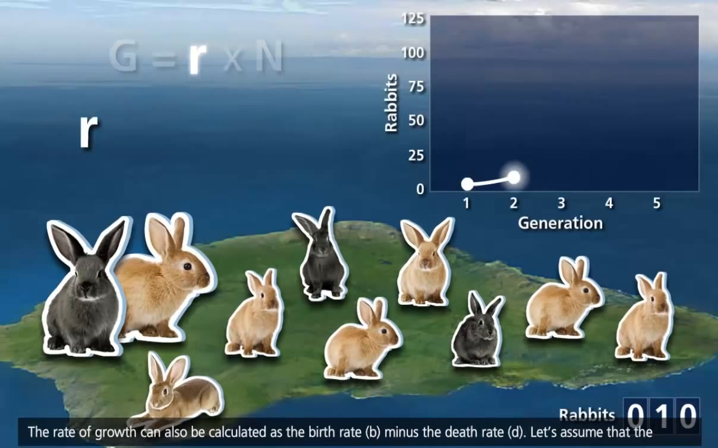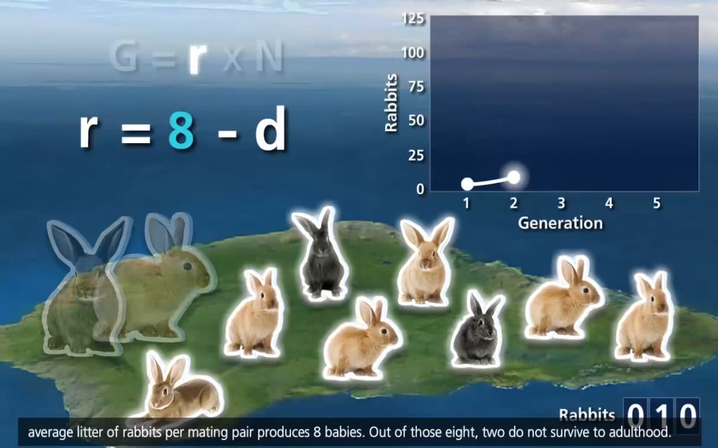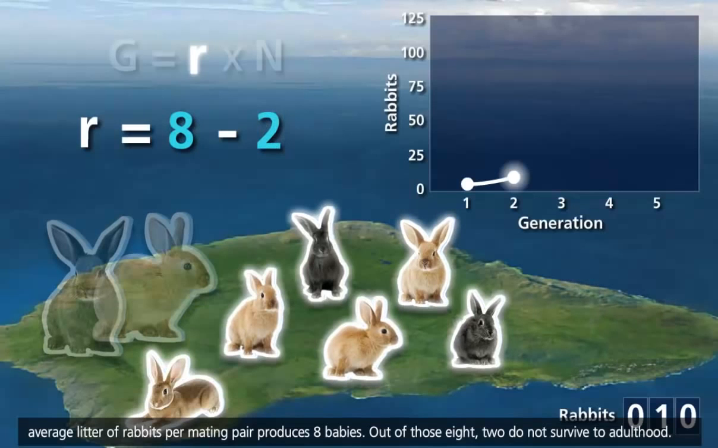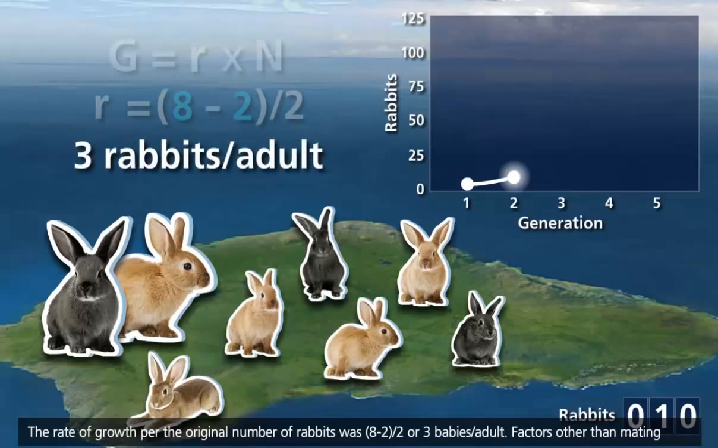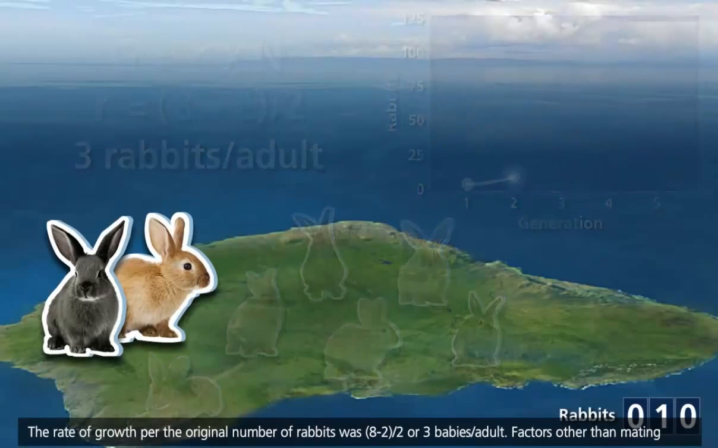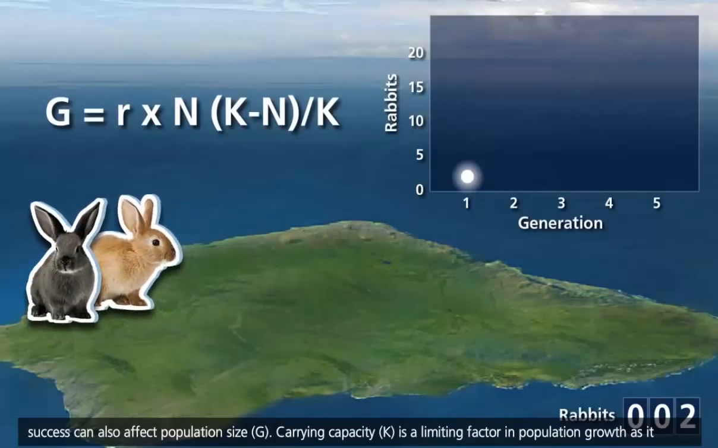The rate of growth can also be calculated as the birth rate, B, minus the death rate, D. Let's assume that the average litter of rabbits per mating pair produces 8 babies. Out of those 8, 2 do not survive to adulthood. The rate of growth per the original number of rabbits was 8 minus 2 divided by 2, or 3 babies per adult. Factors other than mating success can also affect population size, G.